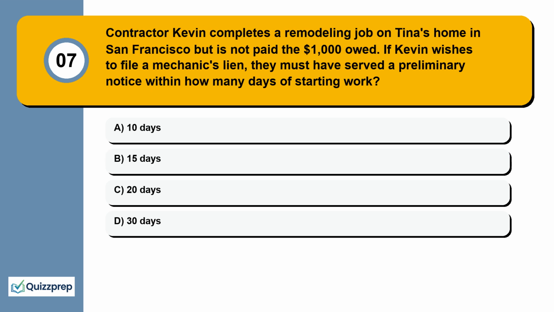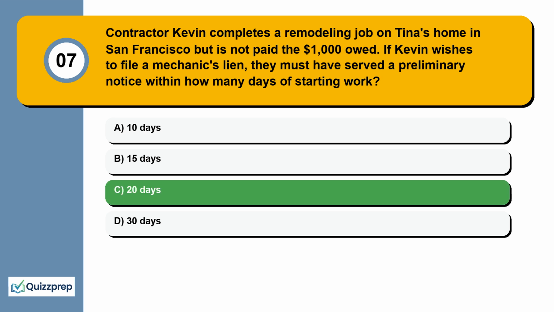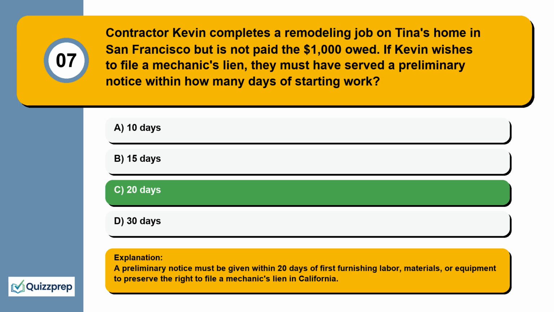Question 7. Contractor Kevin completes a remodeling job on Tina's home in San Francisco but is not paid the $1,000 owed. If Kevin wishes to file a mechanic's lien, they must have served a preliminary notice within how many days of starting work? 10 days, 15 days, 20 days, 30 days. A preliminary notice must be given within 20 days of first furnishing labor, materials, or equipment to preserve the right to file a mechanic's lien in California.